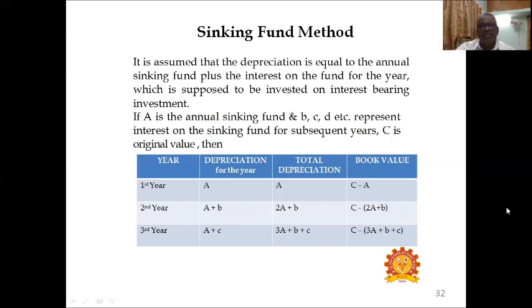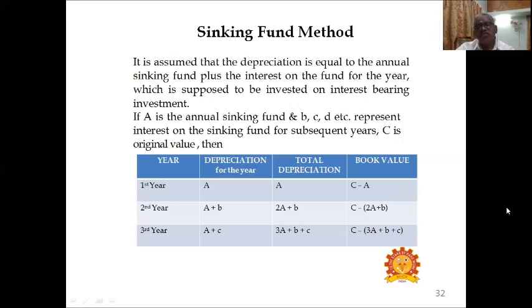What about the second year? The first year depreciation is capital A, second year depreciation is A plus b. So total depreciation is 2A plus b. What is the book value?